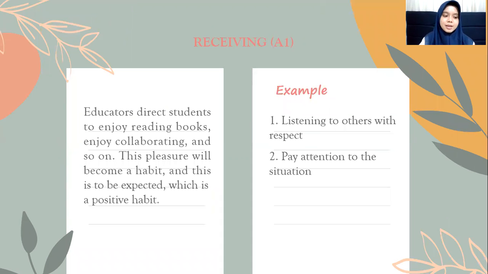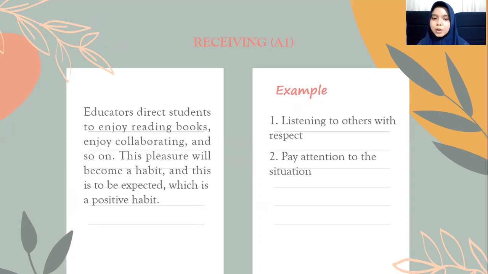The first is receiving, or known as A1. Educators direct students to enjoy reading books, enjoy collaborating, and so on. This pleasure will become a habit, which is expected to be a positive habit. I have some examples for this category. The first is listening to others with respect and paying attention to the situation.